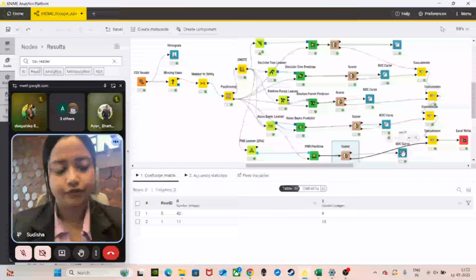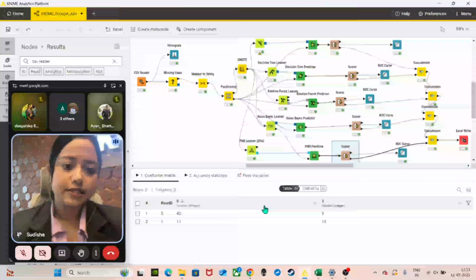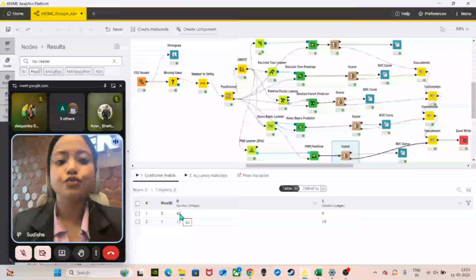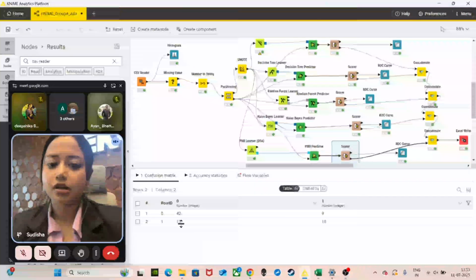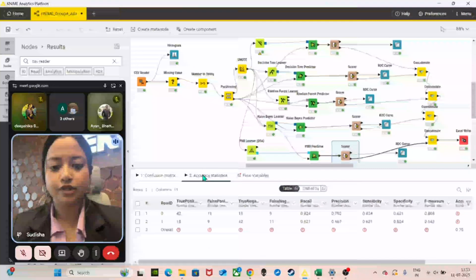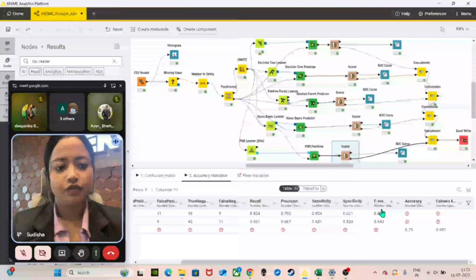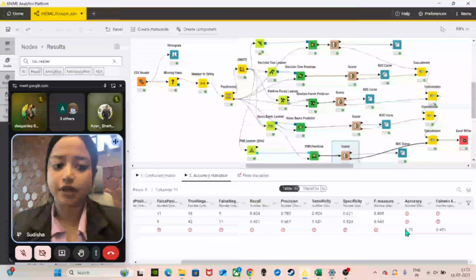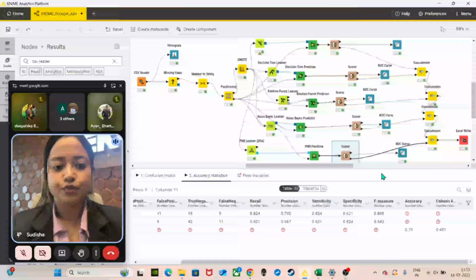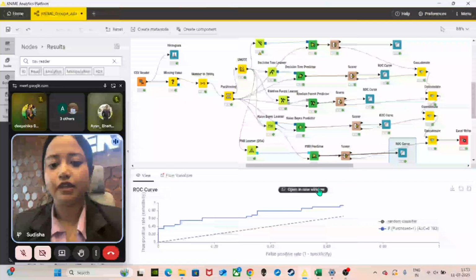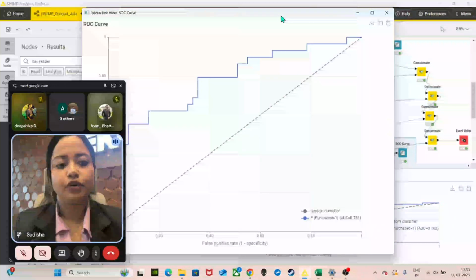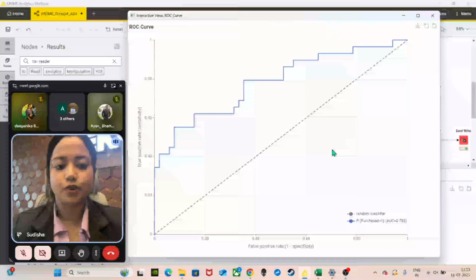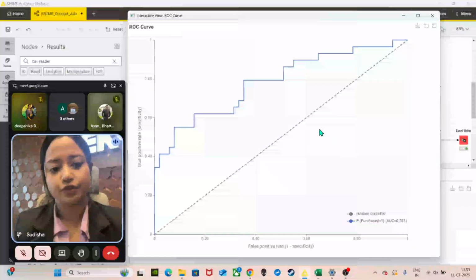Next, we feed the output of this prediction to the scorer, and also we feed this output to the ROC curve. In the scorer, we can see that we have 18 true positives for 1 with an F-measure of 0.643 and accuracy of 0.75, which is not bad, but not that great. And in ROC curve 2, we see the area under the curve value is 0.783 for the predicted value of the target column purchase as 1, which is again a good value.